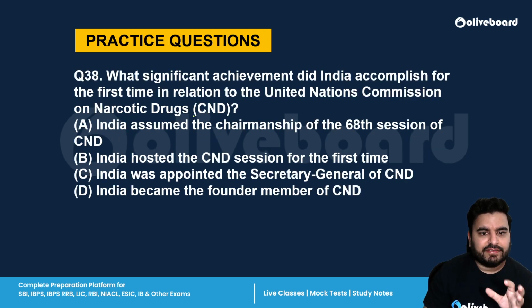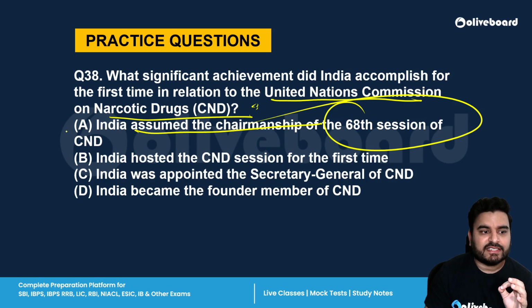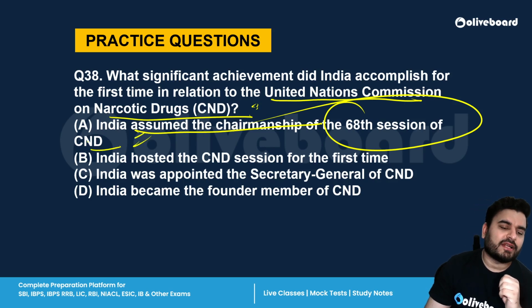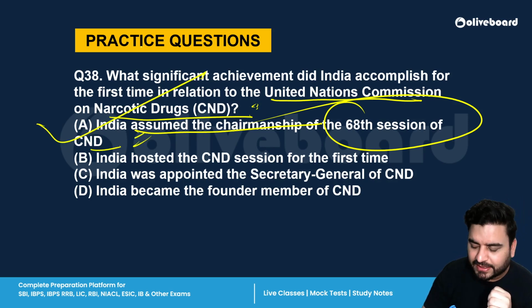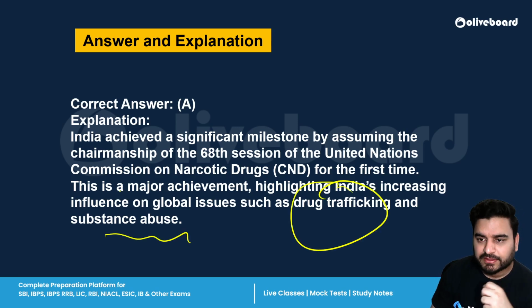Next is, what is the significant achievement that India accomplished for the first time in relation to the United Nations Commission on Narcotic Drugs? So recently, India has actually assumed the chairmanship of the 68th session of Commission on Narcotic Drugs. So A is the correct answer. All right. And why is India doing this? Because India is focusing on reducing drug trafficking and substance abuse.